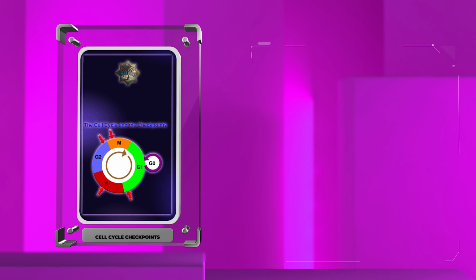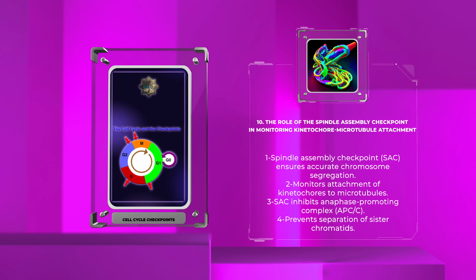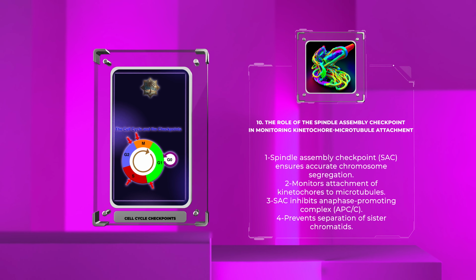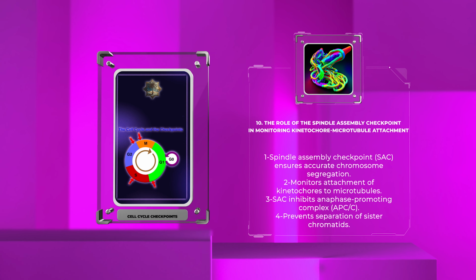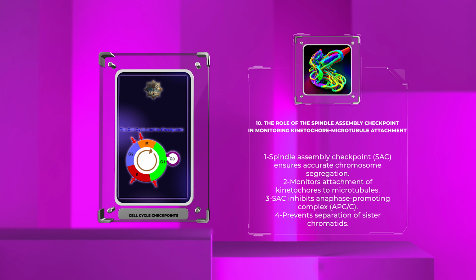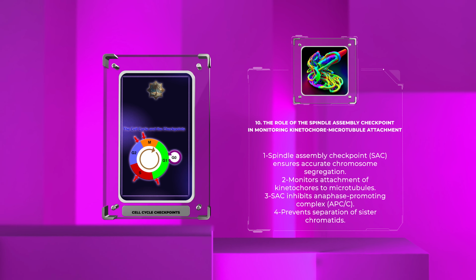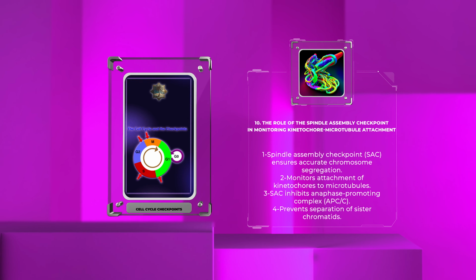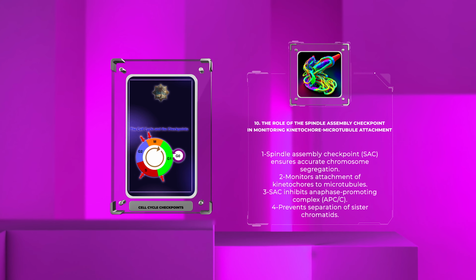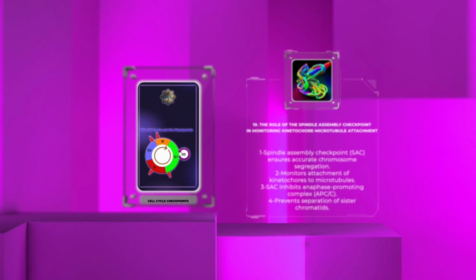The spindle assembly checkpoint, SAC, is a surveillance mechanism that ensures accurate chromosome segregation during mitosis. It monitors the attachment of kinetochores, protein structures that connect chromosomes to microtubules involved in chromosome movement. If kinetochores are not properly attached to microtubules, the SAC remains active, inhibiting the anaphase promoting complex, APC/C, and preventing the separation of sister chromatids. This checkpoint gives cells more time to correct any attachment errors, ensuring the accurate division of genetic material.